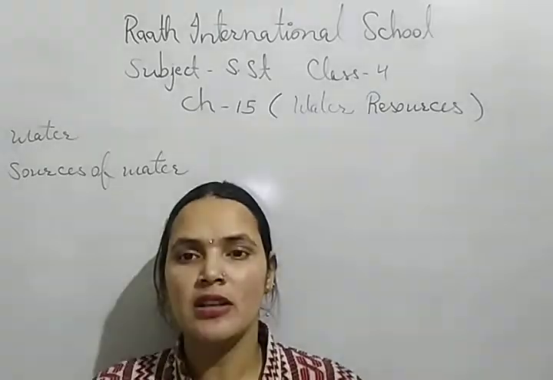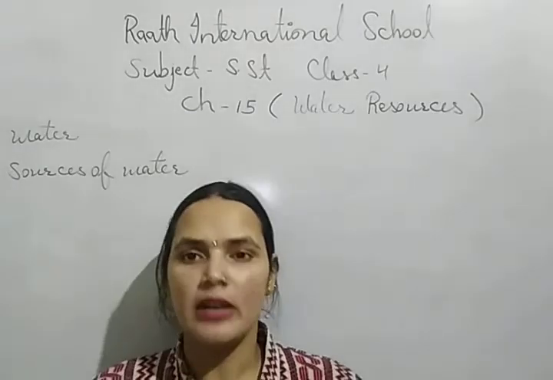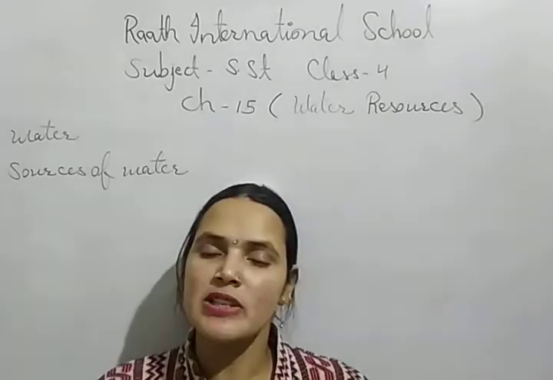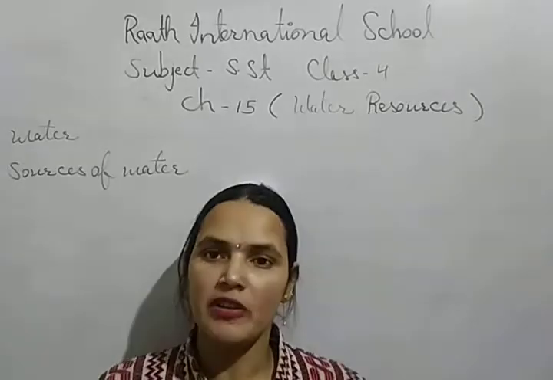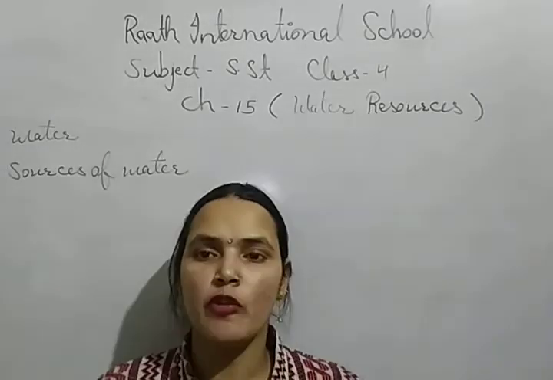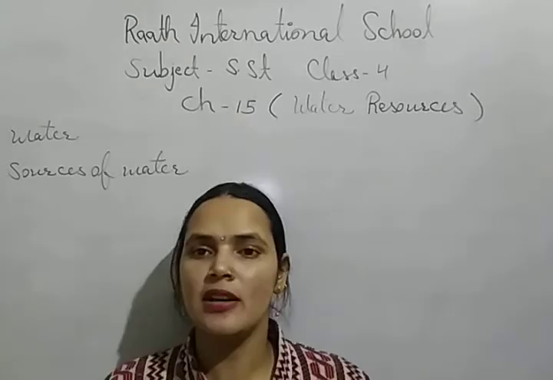And after that we are not getting proper or equal rainfall. Only 2 or 3 months we have the monsoon season, and at that time we get proper rainfall. After that again there is a shortage of water. Again the farmers face the same problem, how to irrigate their fields.